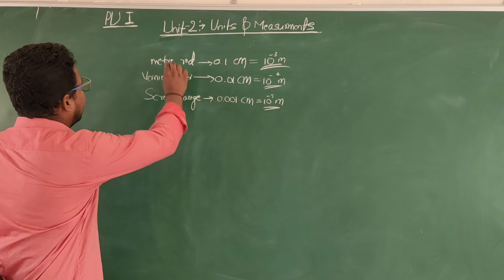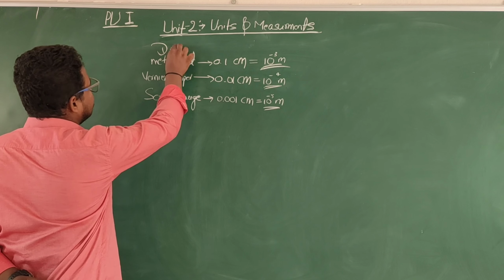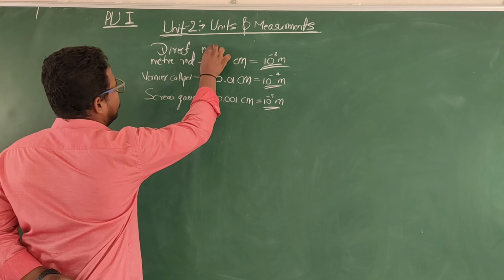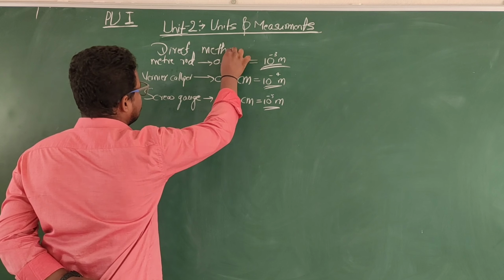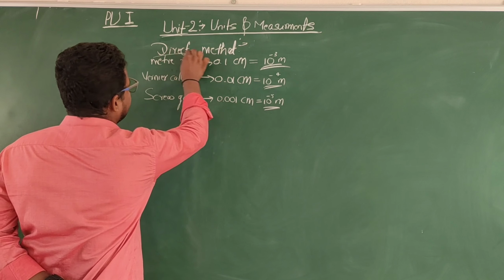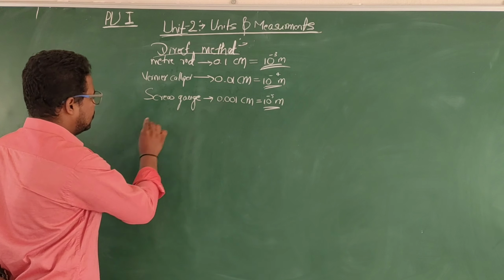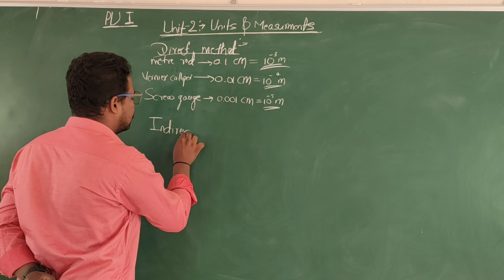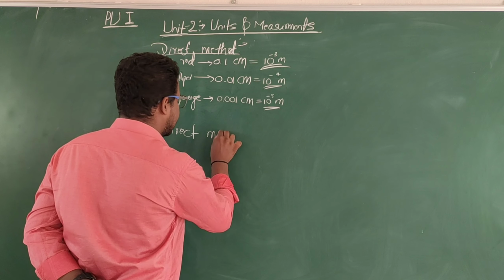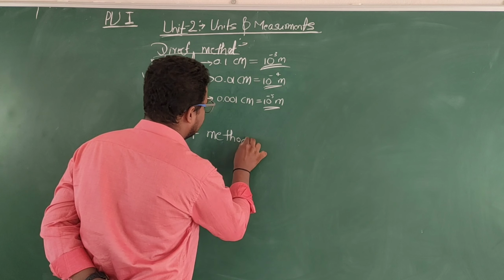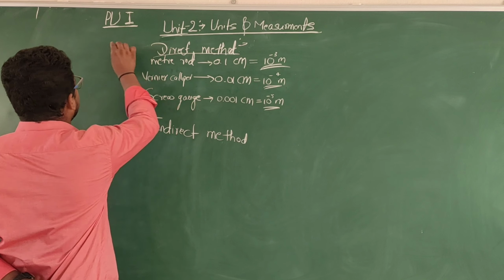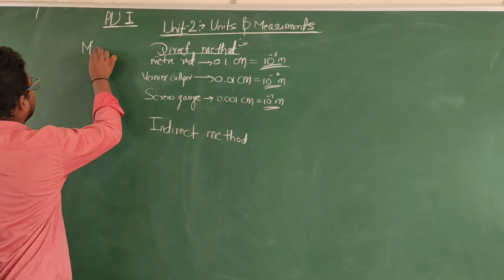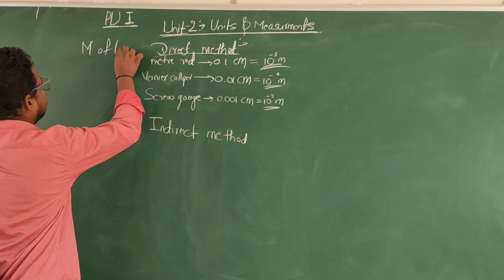These are direct methods. In the direct method, we physically measure the length, so it is called the direct method. The next one is the indirect method. This is for the measurement of length.